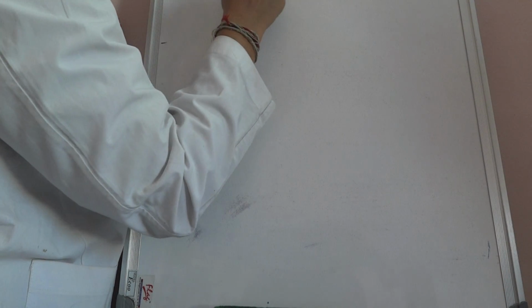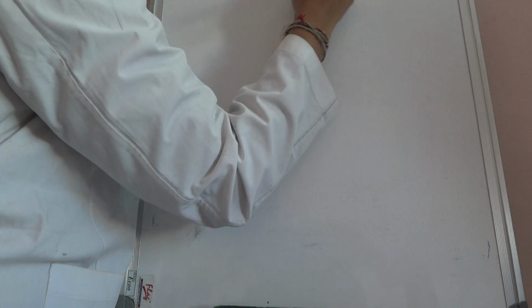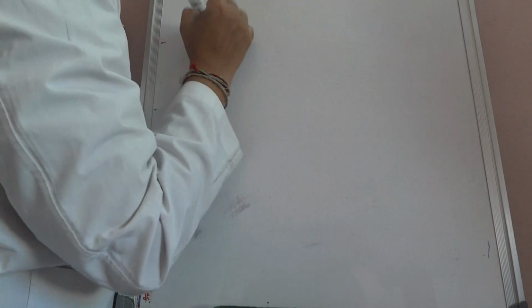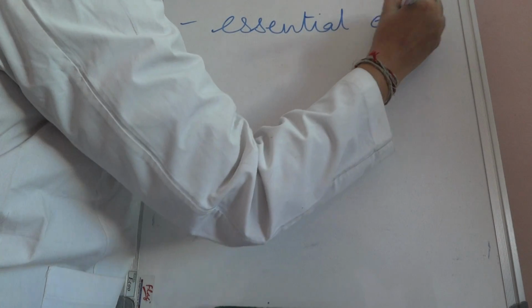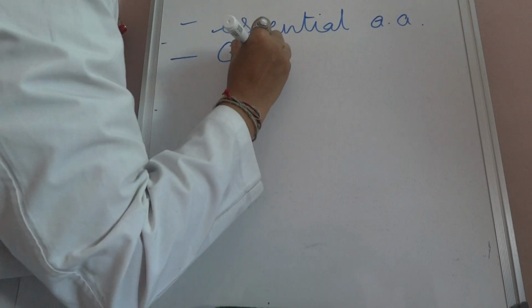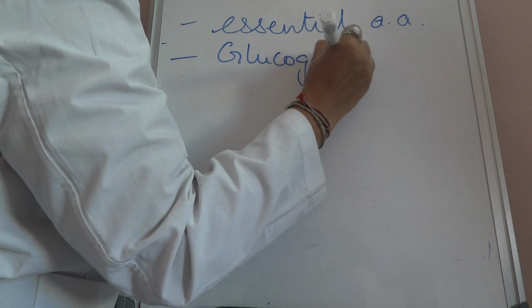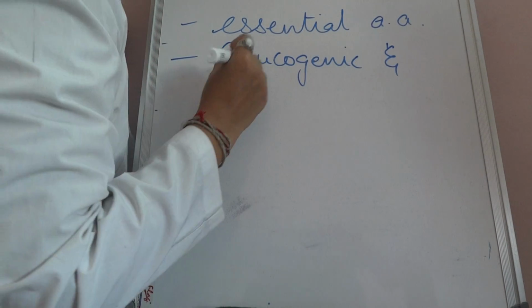Phenylalanine is an aromatic amino acid. It is an essential amino acid. It is both glucogenic and ketogenic.